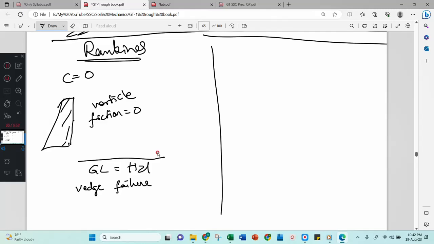Wedge failure means he considered how the retaining wall is there. This was his retaining wall, and after that he used to draw one line here. Sorry, he did not consider a wedge failure, it is non-wedge failure. He considered a single elementary failure. Elementary failure means he used to consider a small point, apply the force, and study.